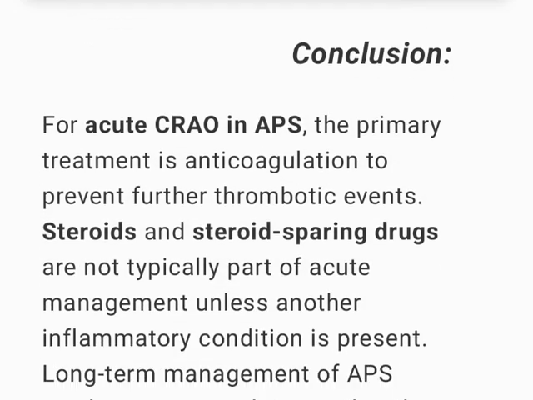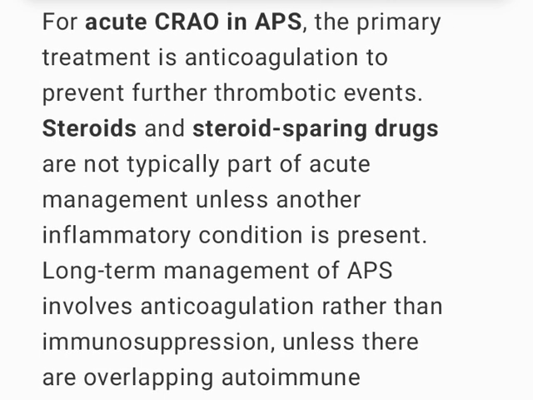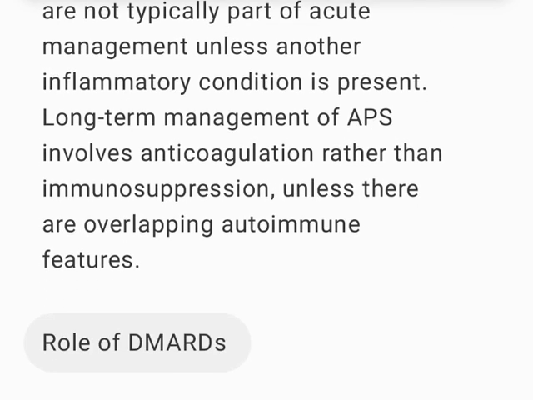Conclusion: for acute CRAO in APS, the primary treatment is anticoagulation to prevent further thrombotic events. Steroids and steroid-sparing drugs are not typically part of acute management unless another inflammatory condition is present. Long-term management of APS involves anticoagulation rather than immunosuppression unless there are overlapping autoimmune features.